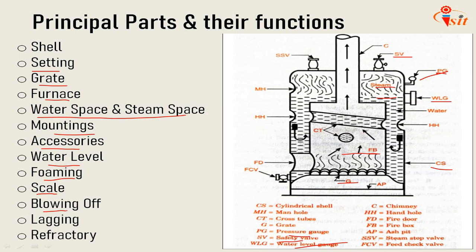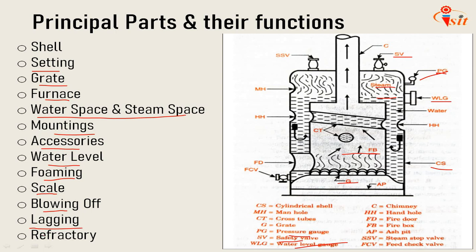Blowing off is the removal of the mud and other impurities of water which settle down at the bottom, from the lowest part of the boiler. This is accomplished with the help of a blow off cock or valve, which is not shown in the figure. Next is lagging: blocks of asbestos or magnesia insulation wrapped on the outside of the boiler shell or steam piping.